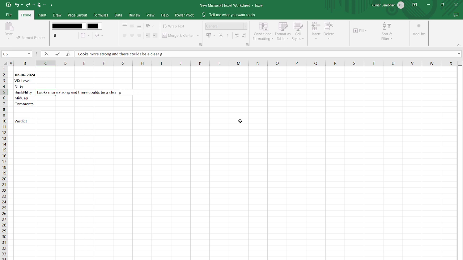Okay, gap up because of NDA, clear mandate, news, and exit poll.